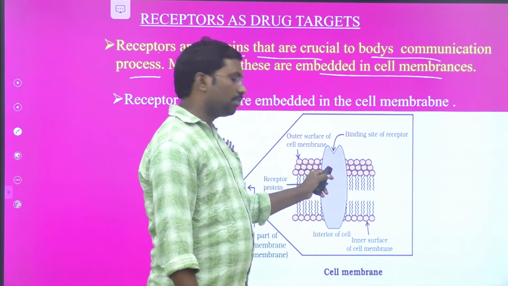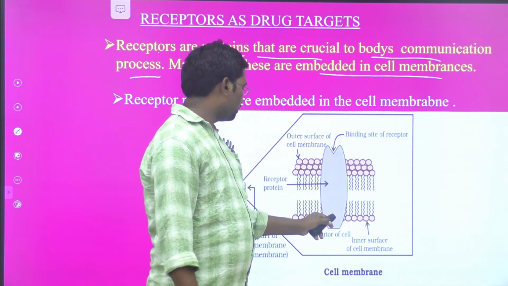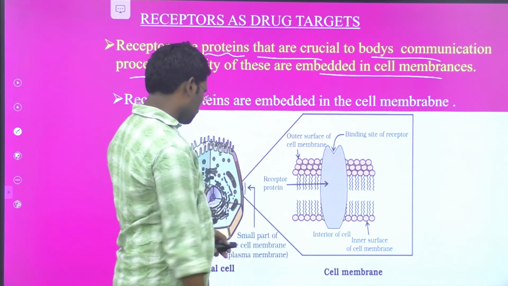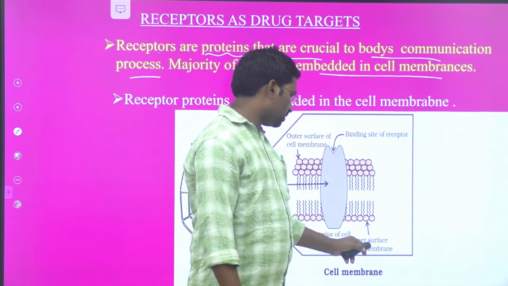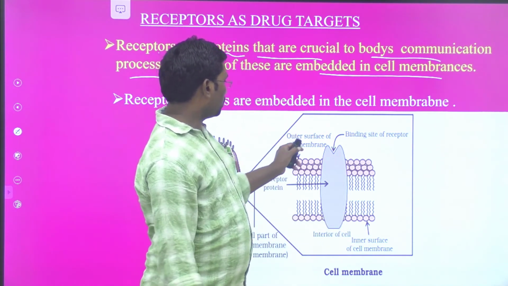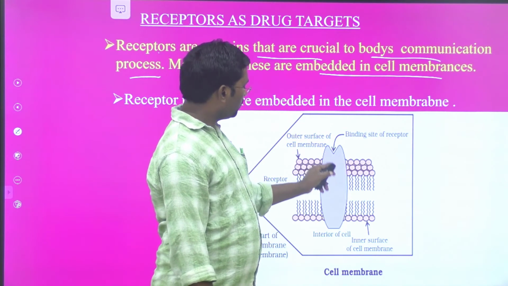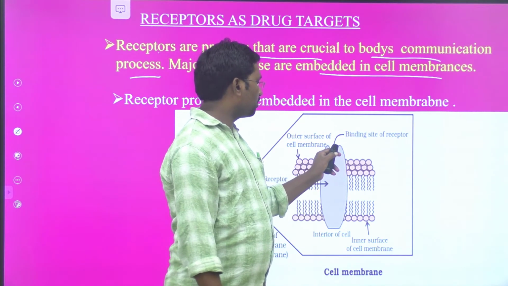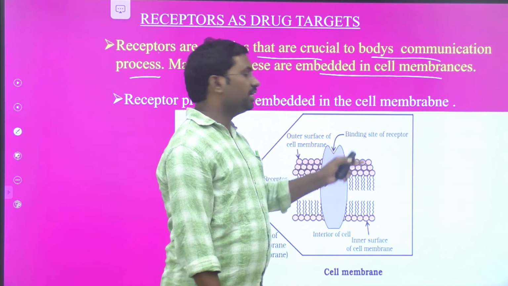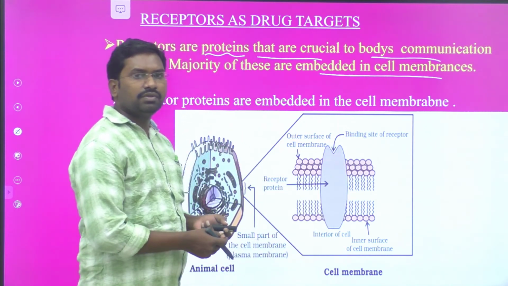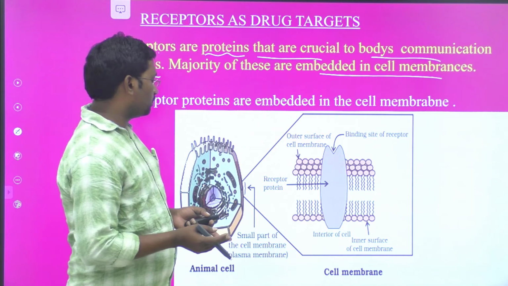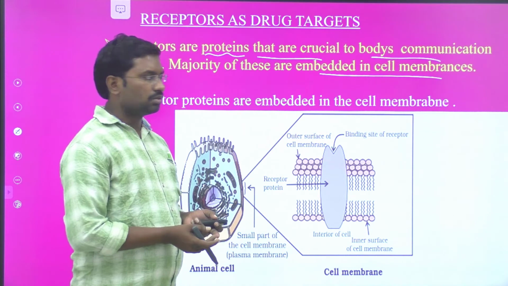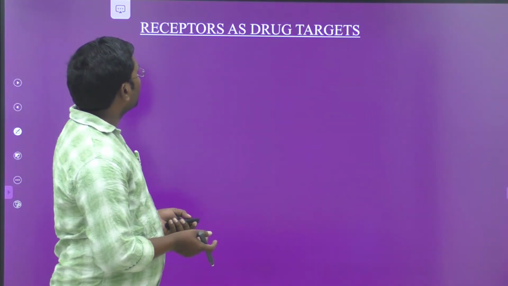In that cell membrane, a number of receptors are there. This is the interior part of the cell, and this is the receptor protein, a small part of the cell membrane, with the inner surface and the outer surface of the cell membrane. In every cell membrane there are binding sites, and this acts as a receptor. So it has an active site, which is the binding site of the receptor. Generally, a message may be transferred from one neuron to another neuron through different molecules, via these receptors. And come to the next one.